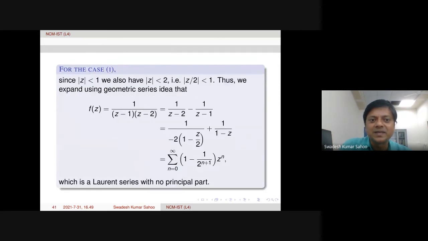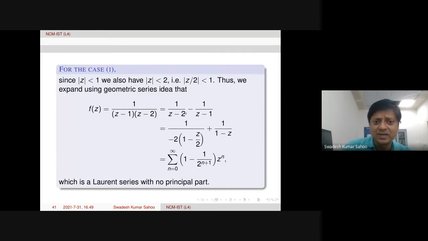Now go to the first case, mod z less than 1. When we have mod z less than 1, we also have mod z less than 2 automatically, because 1 is less than 2. So therefore, modulus of z by 2 is less than 1. Because we need to use some geometric series idea, we are taking this, because we have a term z minus 2.